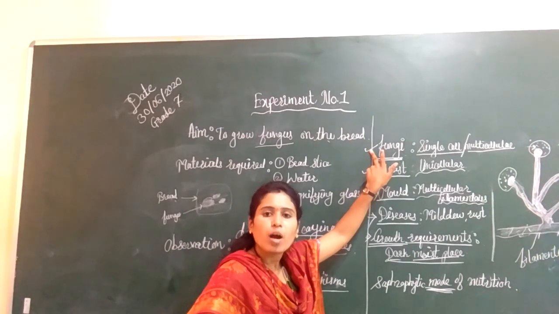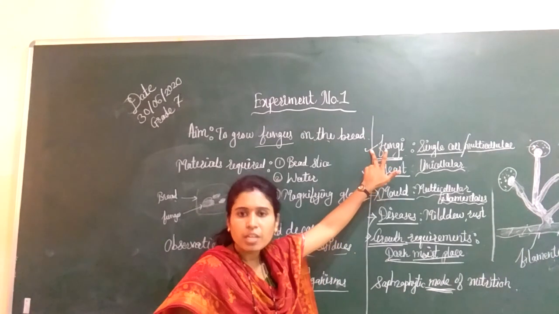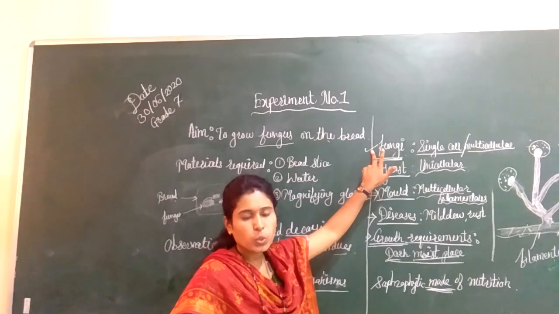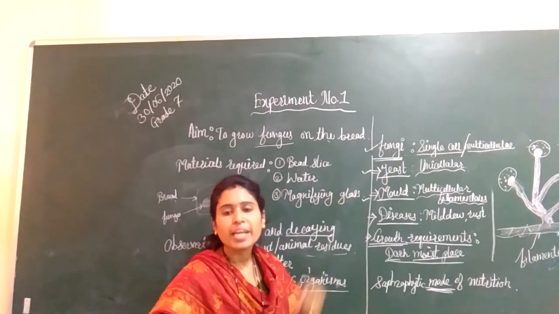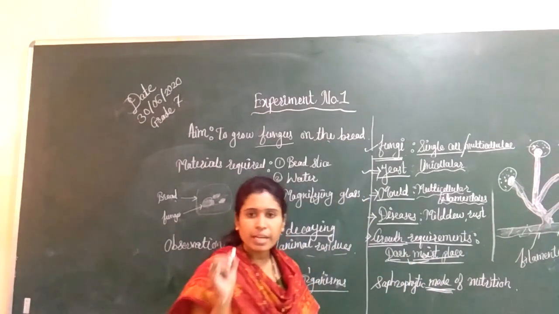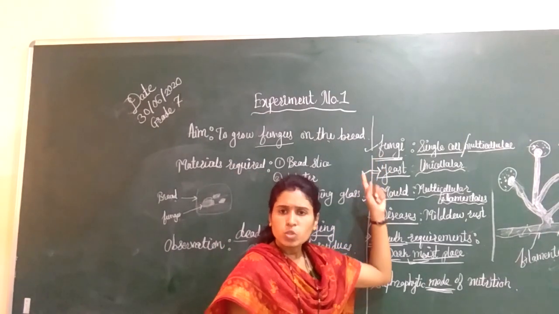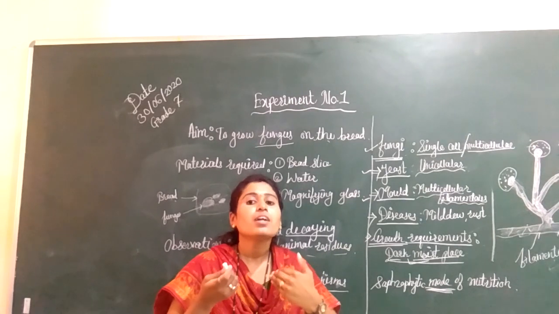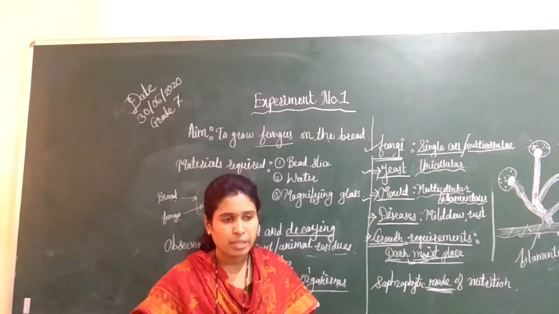So they depend on another dead, decaying organism or any kind of matter. For the growth of fungi, they mainly require a moist place. If there is a moist place, fungi can grow easily. How do they take their nutrition from dead, decaying matter?